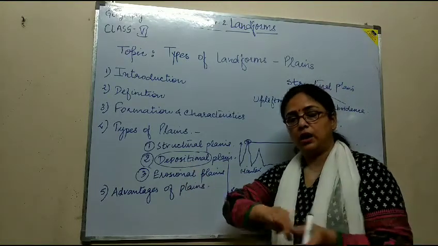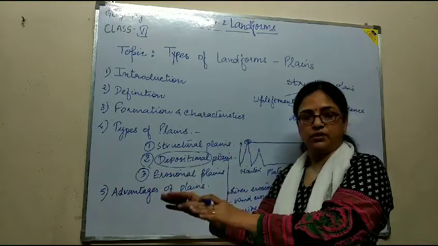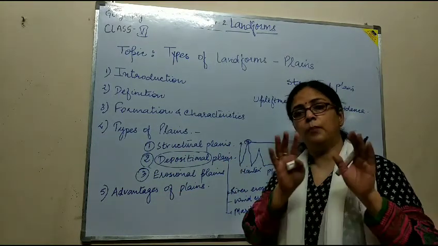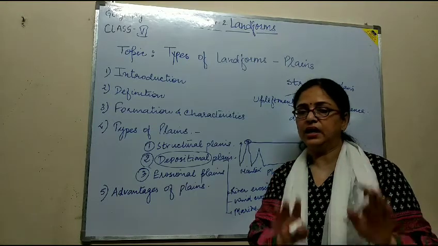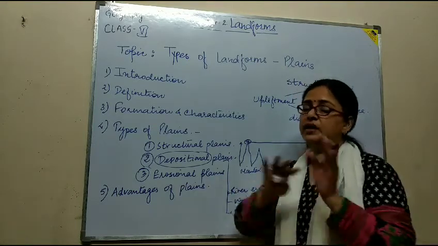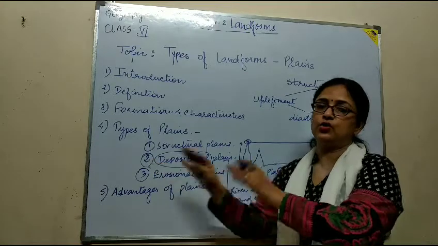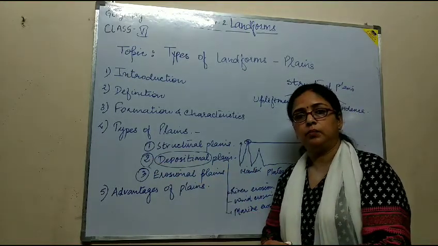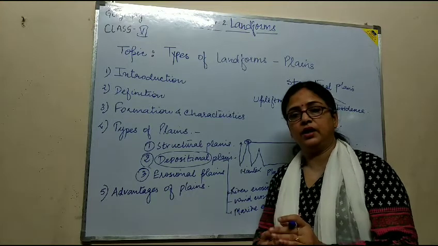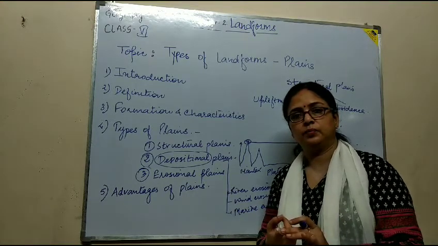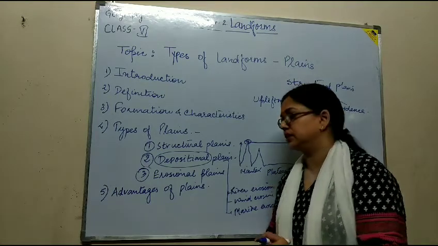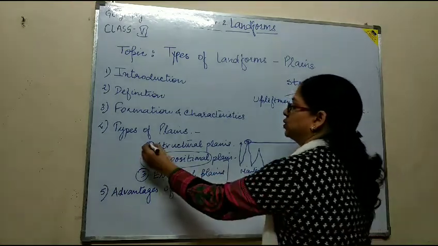In depositional plains, eroded material is deposited somewhere, and in erosional plains, it is the part of the land that is left by erosion. Here it is again divided into peneplain, glacial plain, etc.